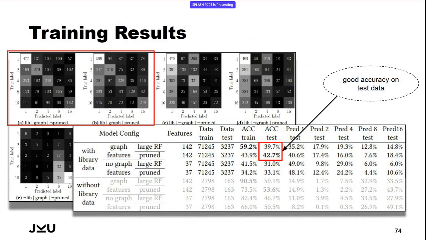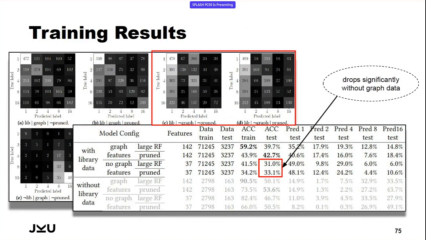So they are often off by 1 errors, for example. So 40% is okay-ish. However, the accuracy significantly drops when we are omitting the graph features from training, which also makes kind of sense because we are losing information which seems to be valuable for the machine learning model.